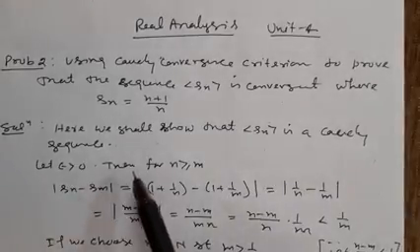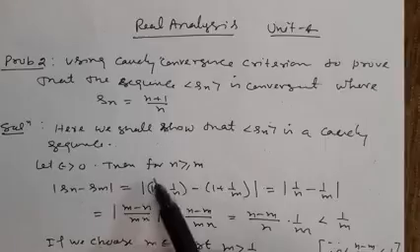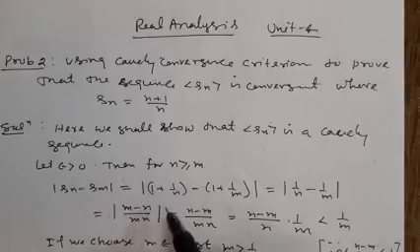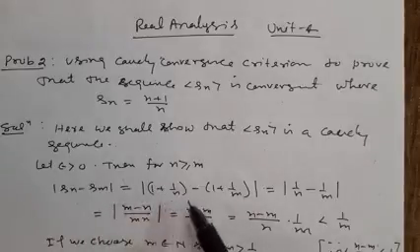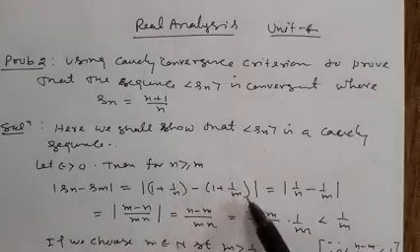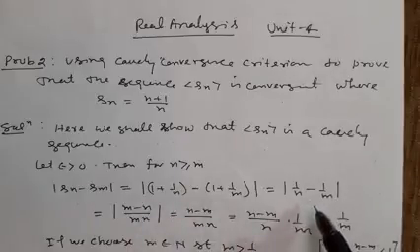Now, taking epsilon greater than 0, then for all n greater than or equal to m, Sn minus Sm, this will be: Sn is 1 plus 1 by n minus, what about Sm? Sm is 1 plus 1 by m, and it will be mod of 1 upon n minus 1 by m.